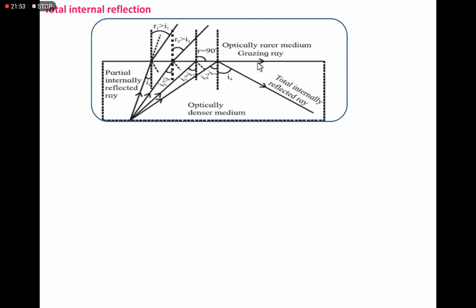This is the critical angle, and if the angle of incidence is more than the critical angle, the total light is reflected in the denser medium. No light is there in the rarer medium. Entire light is reflected in the denser medium. This phenomenon is known as the total internal reflection.